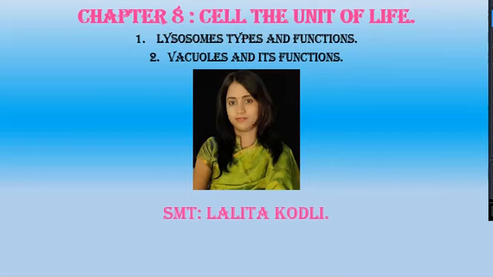Hence all these cell organelles are included in the endomembrane system, whereas the mitochondria and chloroplast, their functions are not coordinated with this group of cell organelles, hence they are not included in the endomembrane system.